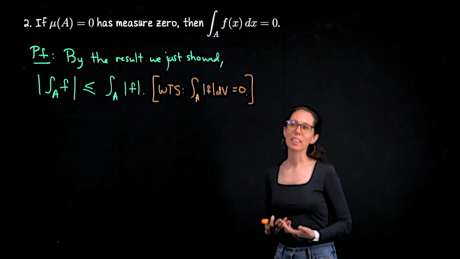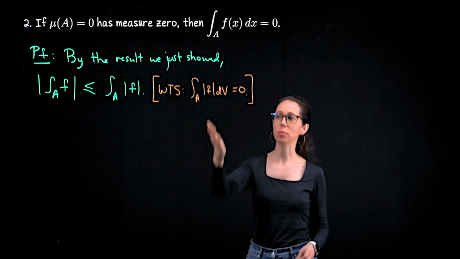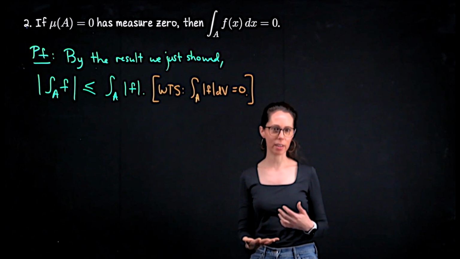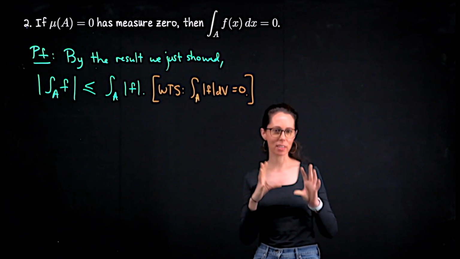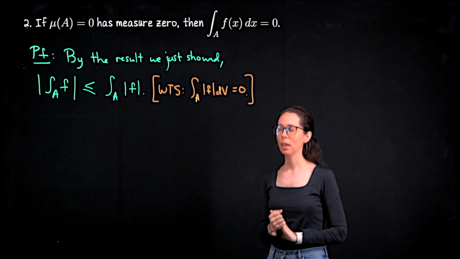And I think that this is an easier approach than sticking with the original function, because what's nice about the absolute value of f is I know that all of its values are either 0 or positive. So I don't have to worry about cancellation or anything like that. I can really just think about having a non-negative function here.